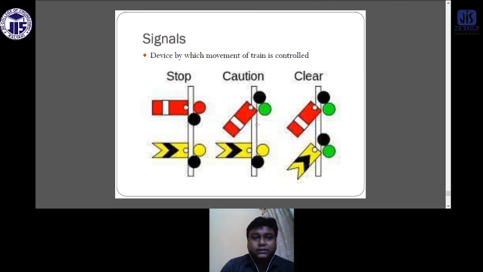And this is the signal. This is the stop signal, caution signal, and clear signal. You can see that if two bars are in a parallel direction, then it is a stop. If one bar is in a parallel direction and another is inclined, then it is caution, which means go slow. And if both are at an angle or inclined, then it is clear, a green signal to the driver.